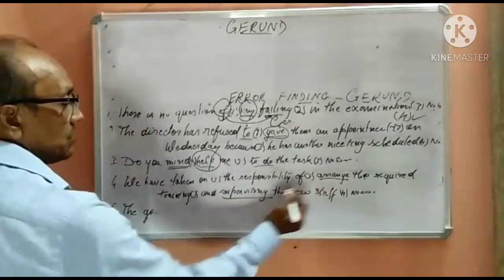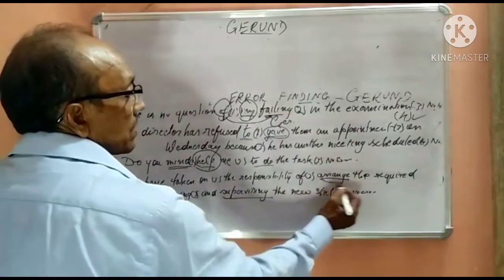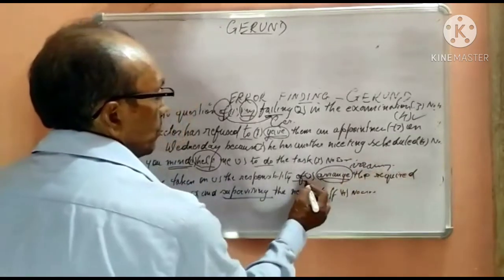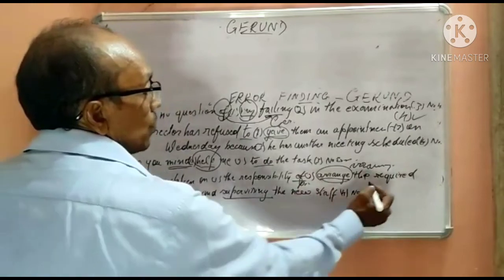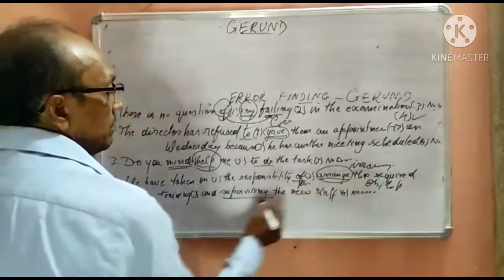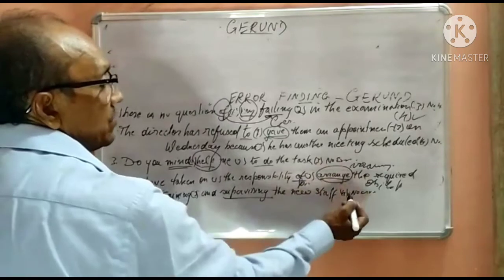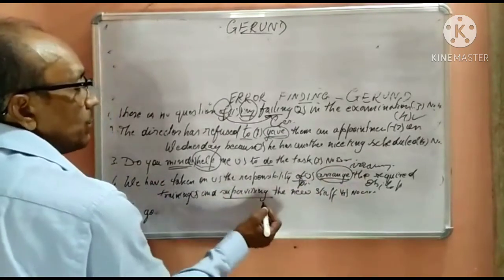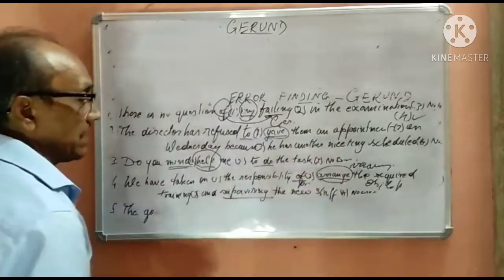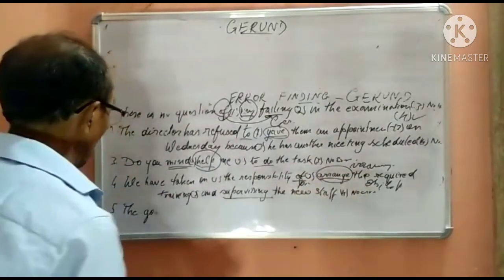So it should be a parallel structure. If there is supervising, it should be arranging, followed by of. This is a preposition, so object to preposition, because it has to follow parallelism between these two. I cannot put responsibility to arrange because it is followed by and supervising. So this should run parallel: of arranging and supervising. So here is the mistake, arrange; it should be arranging.